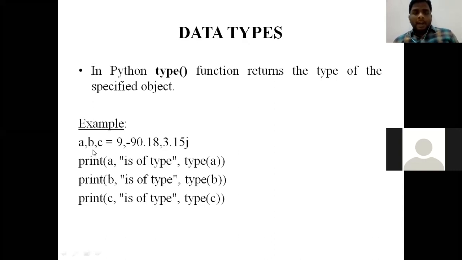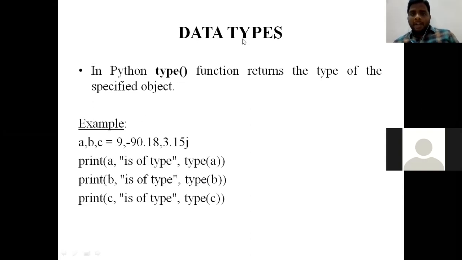See here, a, b, c is equal to 9, minus 90.18, 3.15j. Print a. The value of a is 9. What does the type function indicate? The value is 9, and 9 is an integer, right? So it will work like this: a is of type integer, b is of type float, c is of type complex number.